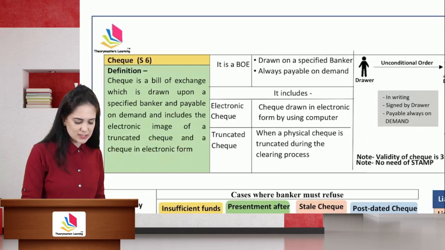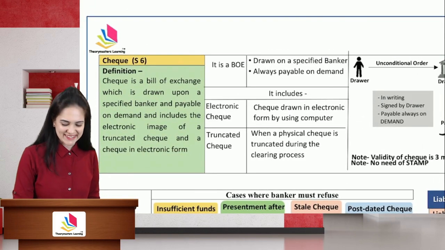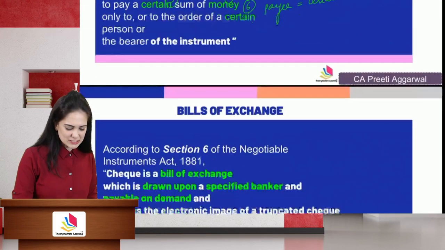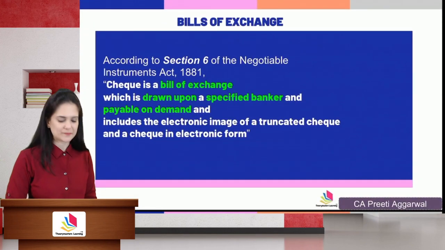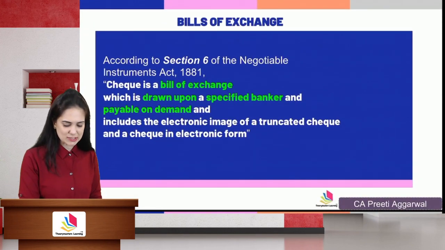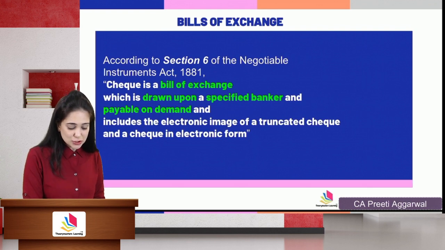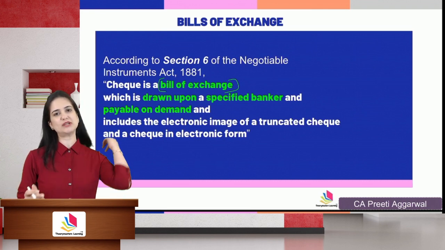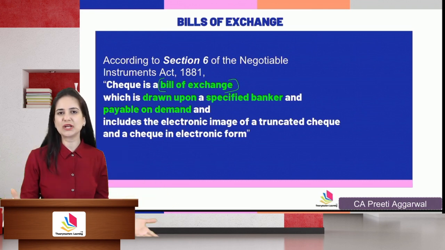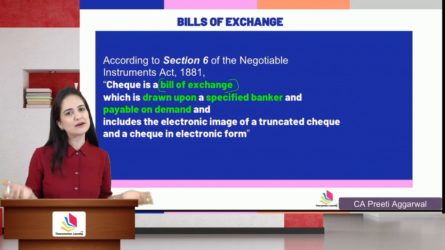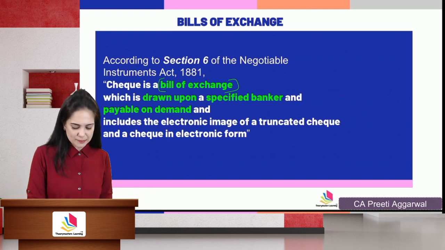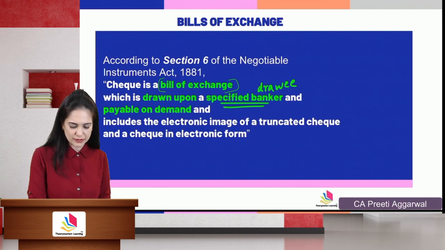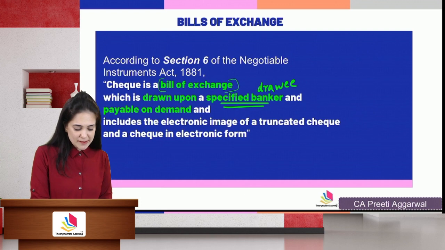Then let us discuss the concept of check. For that also, let us break it. According to Section 6 of the Negotiable Instruments Act, check is a bill of exchange. Very good. It has made my work easy, because since it is a bill of exchange, all the characteristics, all the essential elements of a bill will apply to check also. It is drawn upon a specified banker. Banker is my drawee. It is payable on demand.